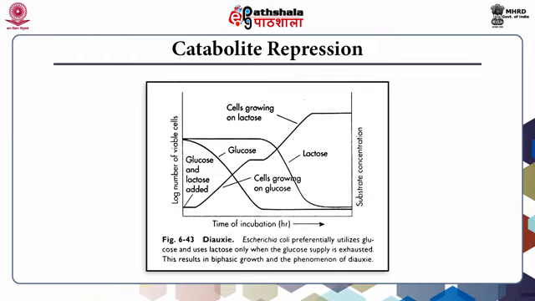In the first phase of growth on glucose, the genes that code for the enzymes that metabolize lactose are shut off. After glucose depletion, there is a lag phase in growth during which the genes that code for the enzymes that metabolize lactose are turned on and are transcribed and translated into proteins. Then the cells can resume optimal growth using lactose. The mechanism that allows bacteria to discriminate between utilization of 2 different carbon sources is largely due to catabolite repression.